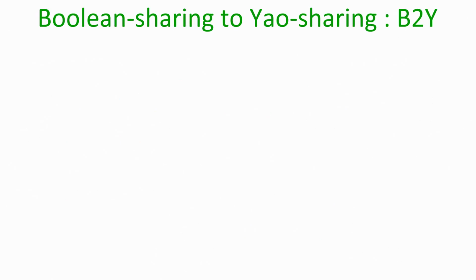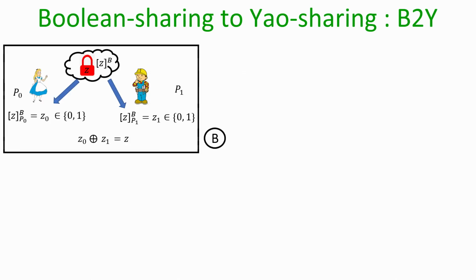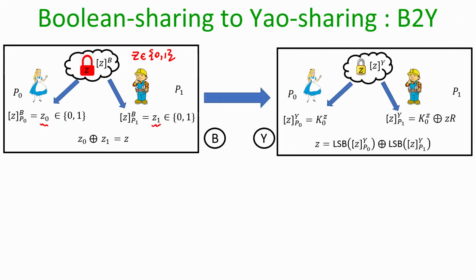Now, let us discuss how to go from the Boolean world to the Yao world. Namely, we have a bit z which is secret shared as per the GMW Boolean representation, namely Alice's share is z0, Bob's share is z1, such that the XOR of z0 and z1 is the bit z. That is the input for this conversion.